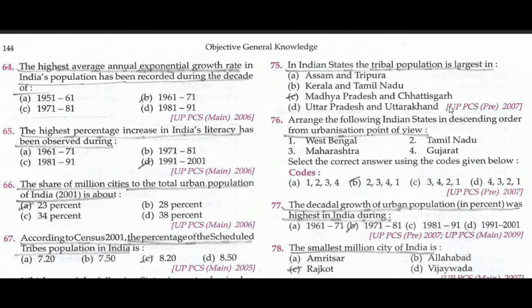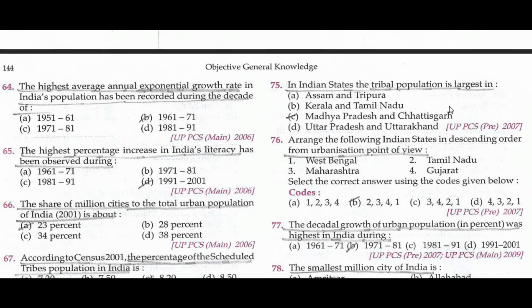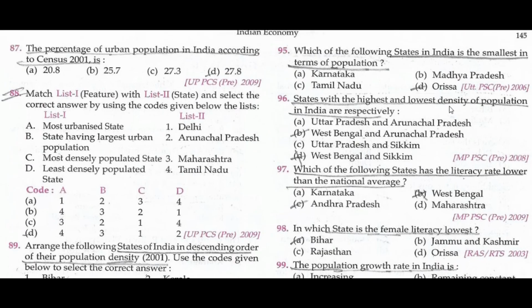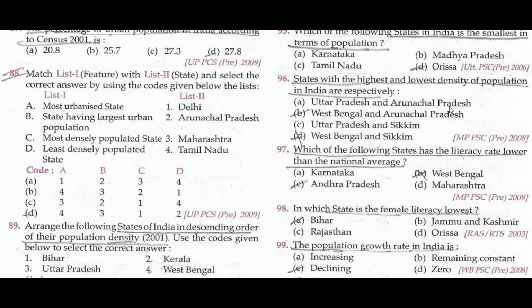Arrange the following Indian states in descending order from urbanization point of view: Tamil Nadu, Maharashtra, Gujarat, West Bengal. In Indian states, the tribal population is largest in Madhya Pradesh and Chhattisgarh. The percentage of urban population in India according to census of 2001 is 27.8.